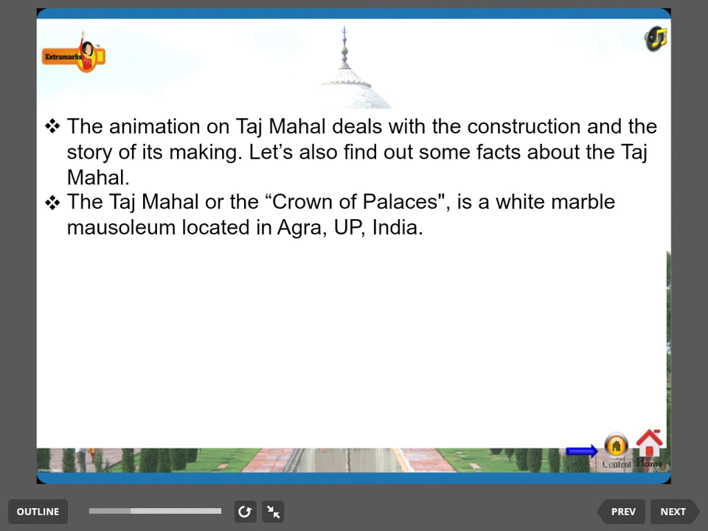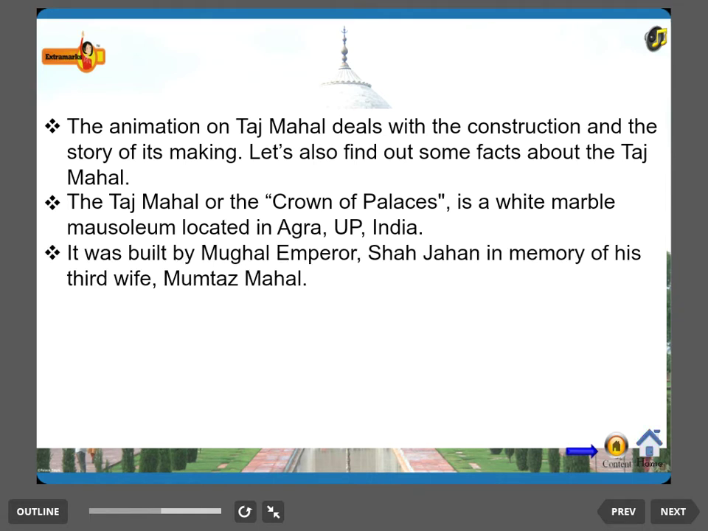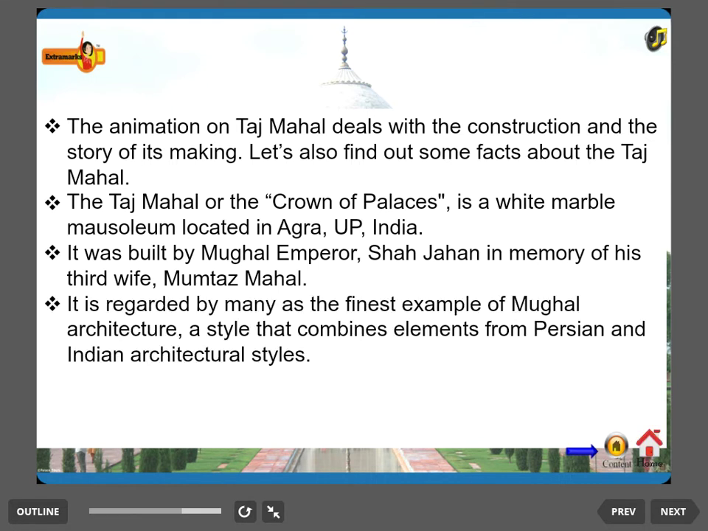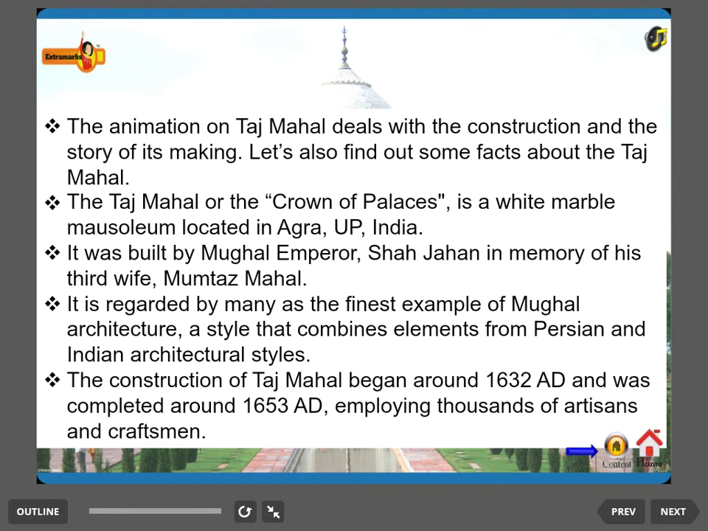The Taj Mahal, or the Crown of Palaces, is a white marble mausoleum located in Agra, Uttar Pradesh, India. It was built by Mughal Emperor Shah Jahan in memory of his third wife, Mumtaz Mahal. Taj Mahal is regarded by many as the finest example of Mughal architecture, a style that combines elements from Persian and Indian architectural styles. The construction of Taj Mahal began around 1632 and was completed around 1653, employing thousands of artisans and craftsmen. Okay, so this all information of Taj Mahal is only for information.